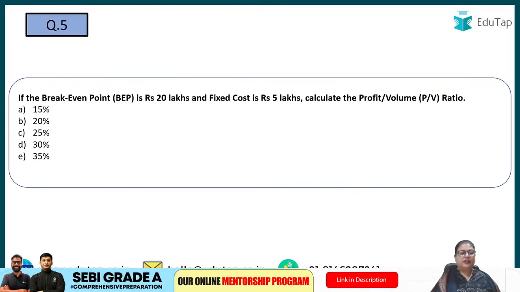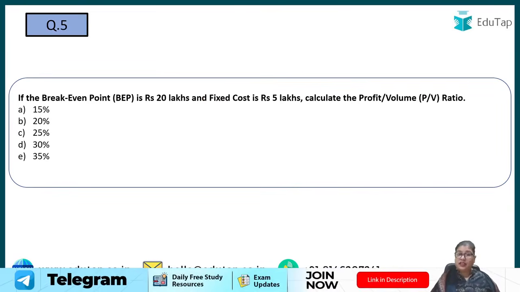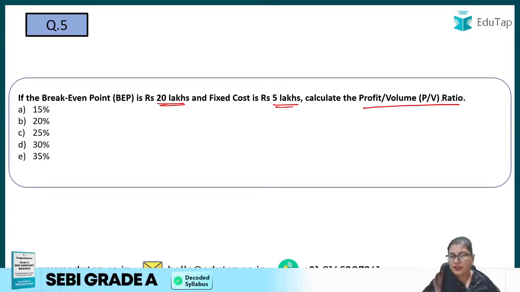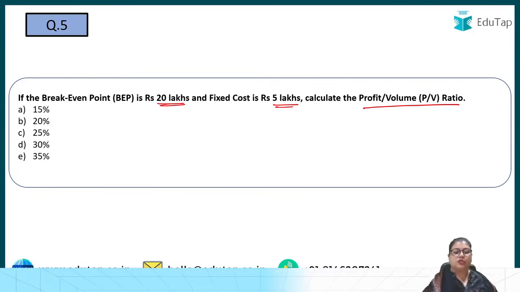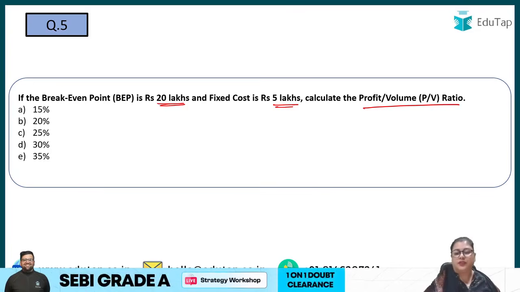Okay, moving ahead, question number 5. This is again a numerical based question. If the break-even point is 20 lakhs and the fixed cost is 5 lakhs, you have to calculate the profit volume ratio. Now, this is a formula based question. You need to remember the formula if you want to answer such questions. The break-even point is given to you, fixed cost is given to you, you have to calculate the PV ratio.